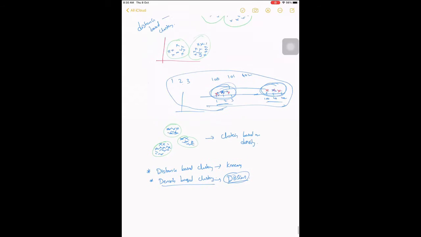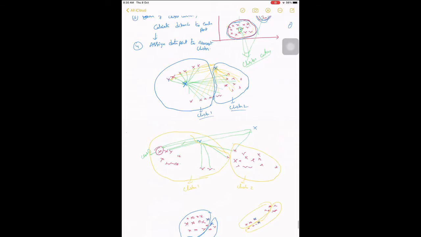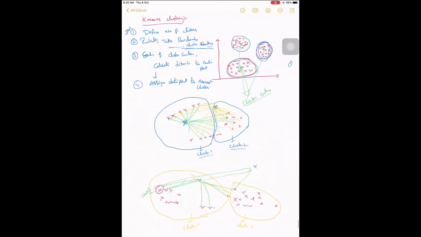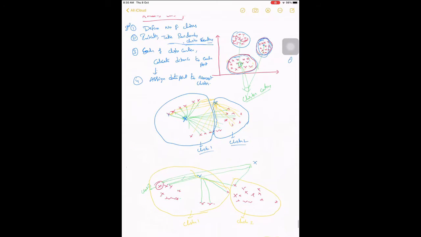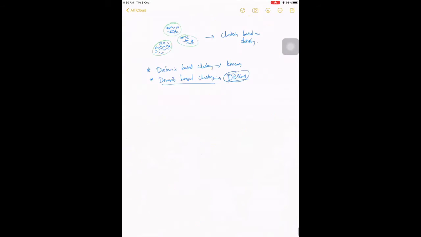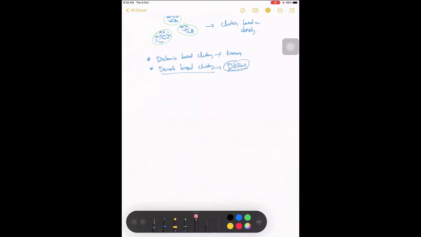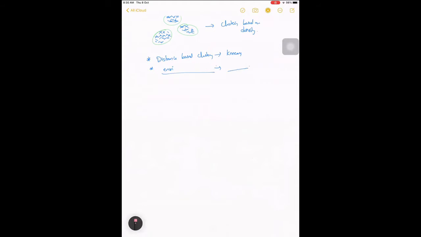Last class we discussed how the k-means algorithm works and how it is able to cluster between different sets of points, right? But in k-means clustering, there are a few disadvantages. Let me talk about the disadvantages of k-means, and then let's go further to other algorithms.